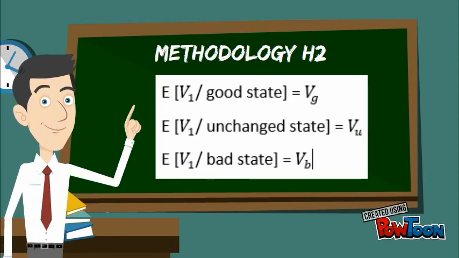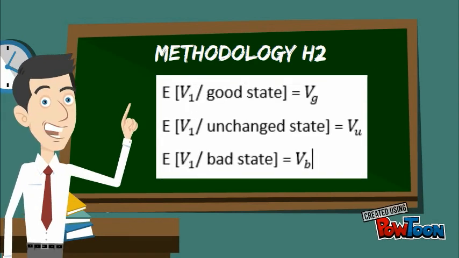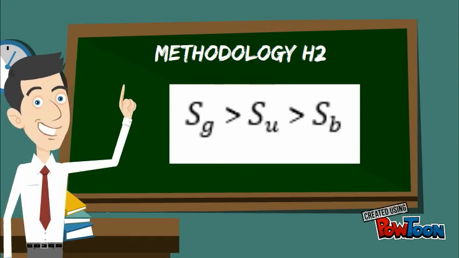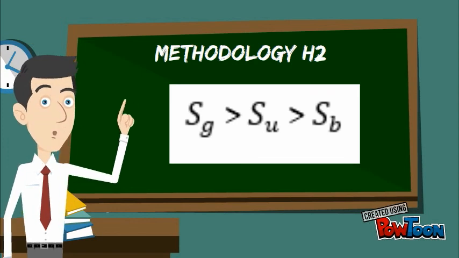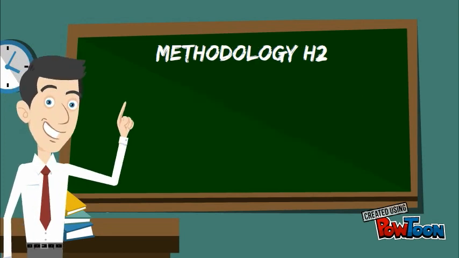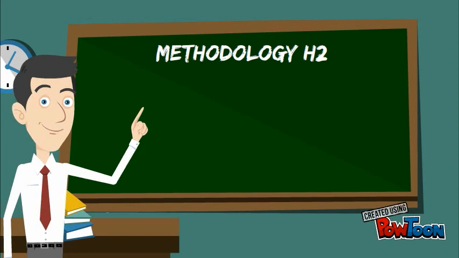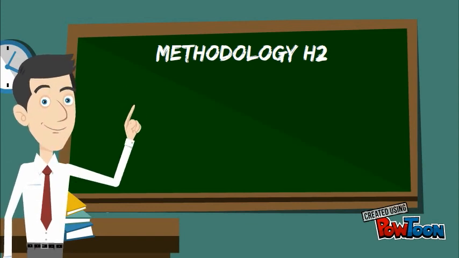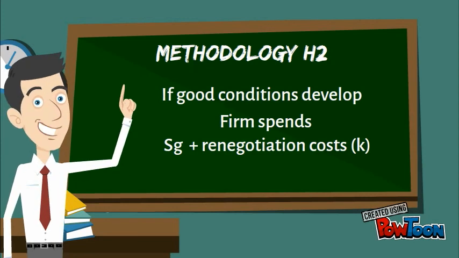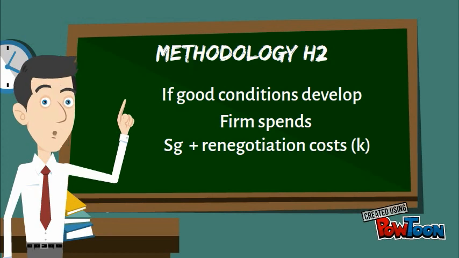If industry conditions are good, the employee could obtain a job offer in the next period from another employer that pays a wage of SG. If conditions are bad, the best the employee can get is SU or SB. Now, if the firm chooses spot wages as a form of compensation, it pays the employee SU in the initial period. If conditions then turn good and the employee seeks outside opportunities, the firm will have to match the offer and incur transaction or renegotiation costs to retain the employee.